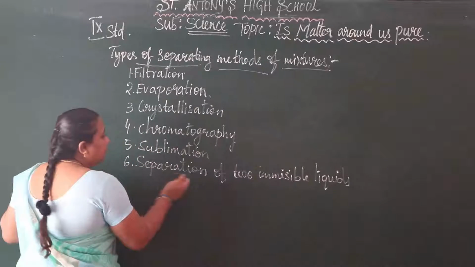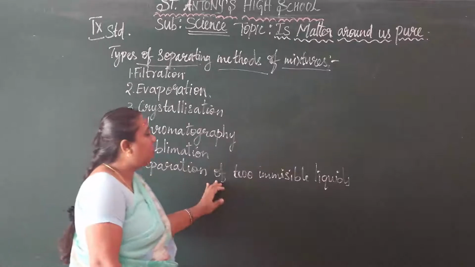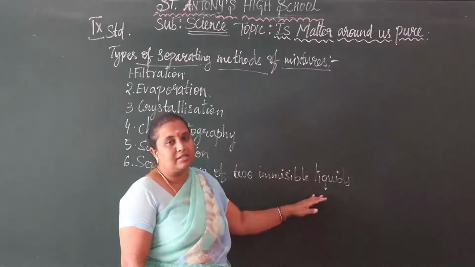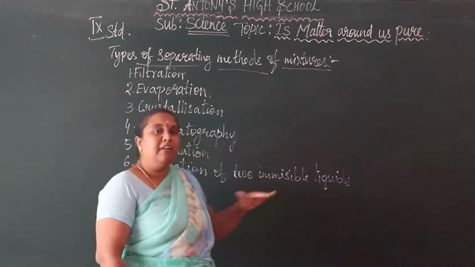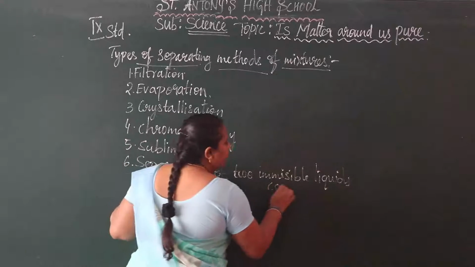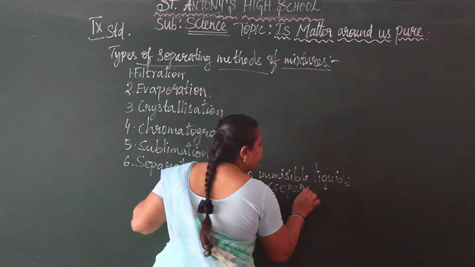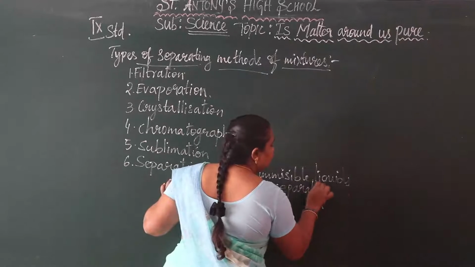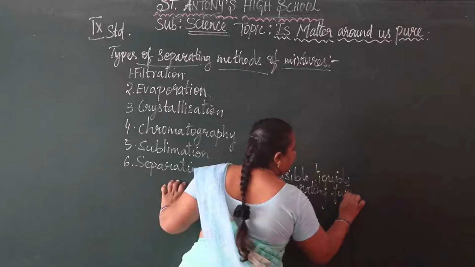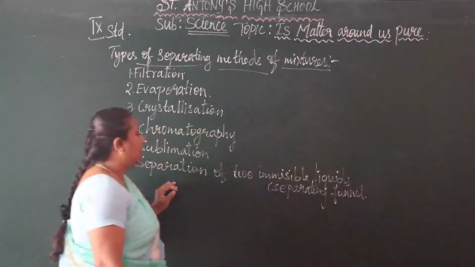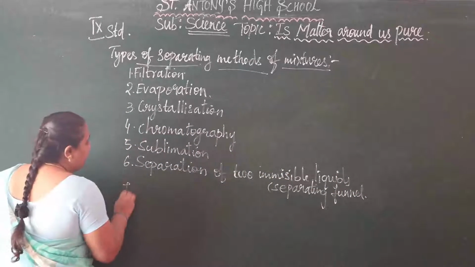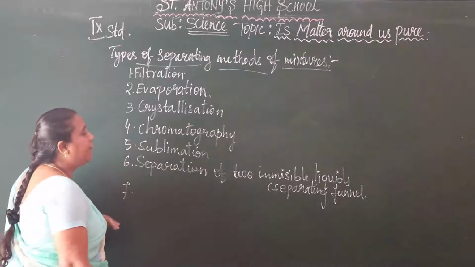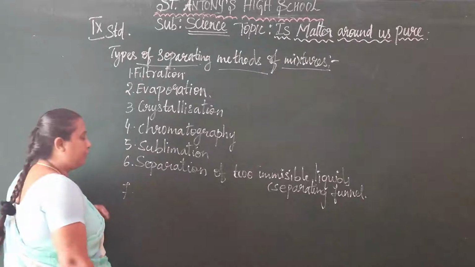This separation of two immiscible liquids is done by a separating funnel.